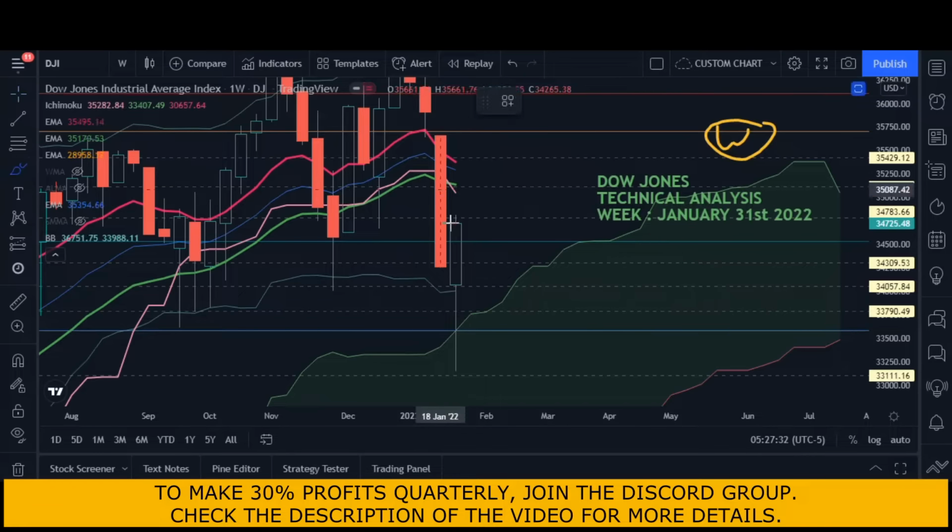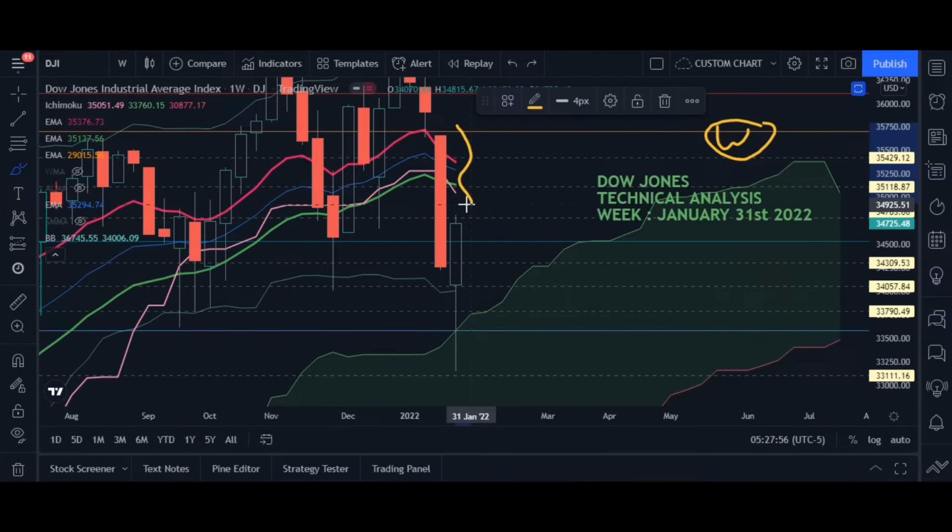If you see, this is the lower band of the Bollinger Band, and this is the median of the Bollinger Band. Market has closed between the lower band and the median of the Bollinger Band, which means market is clearly bearish. Then comes the moving averages. Market has closed two consecutive times below all of these moving averages, which means market is bearish. But again, the same problem: there is a clear fan out in the moving averages, and this kind of fan out always supports bulls.